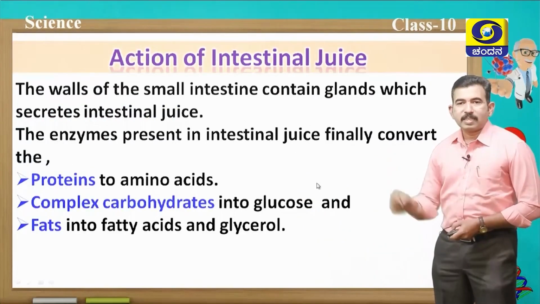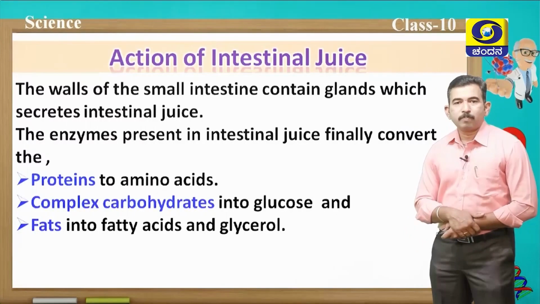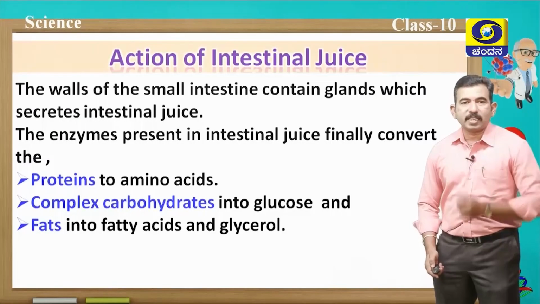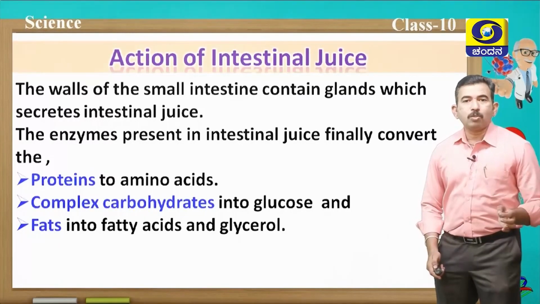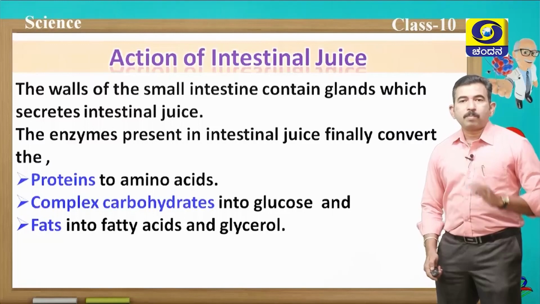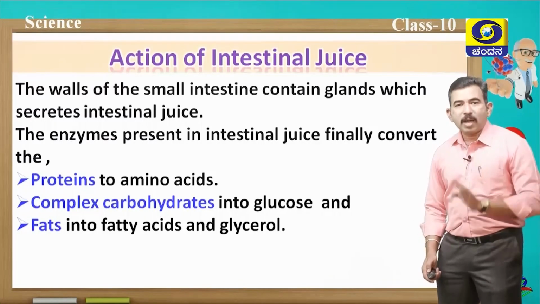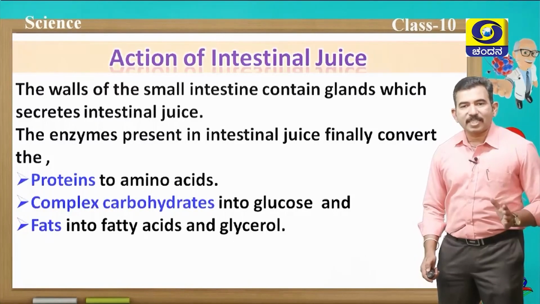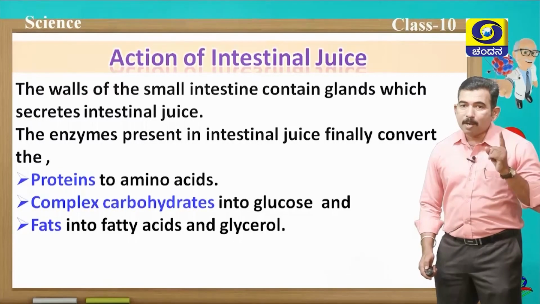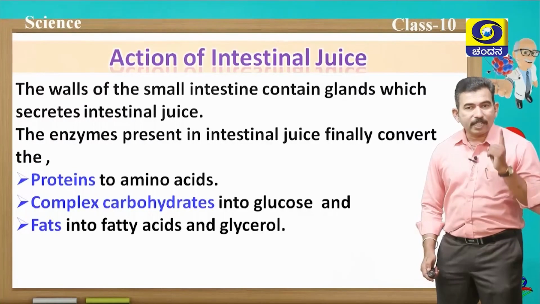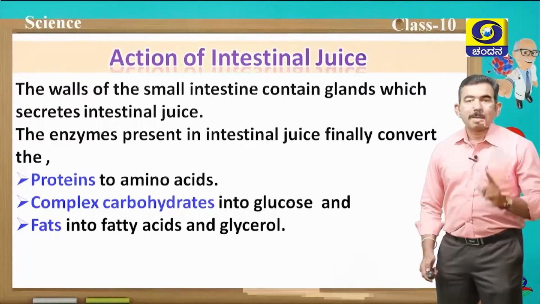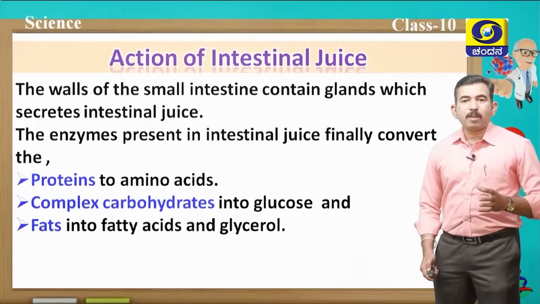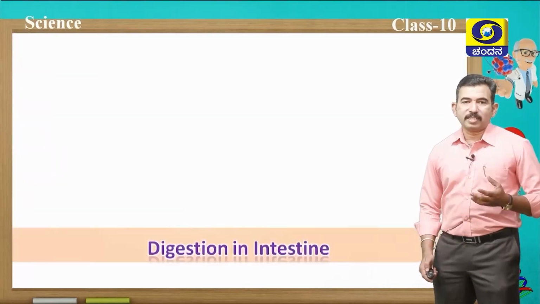Now let us discuss the action of intestinal juice. The walls of the small intestine contain glands which secrete intestinal juice. This intestinal juice finally converts the proteins into amino acids, complex carbohydrates into glucose, and fats into fatty acids and glycerol. Remember, the complete digestion of food takes place not in the stomach, but in the intestine, and the digested food is absorbed by the walls of the intestine.